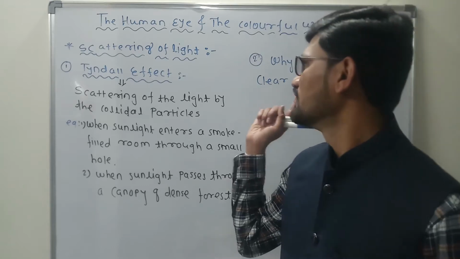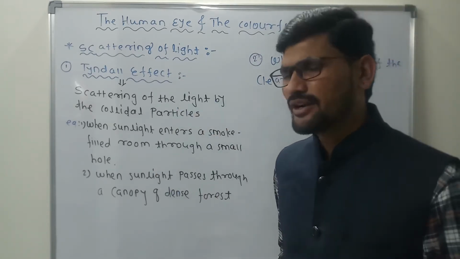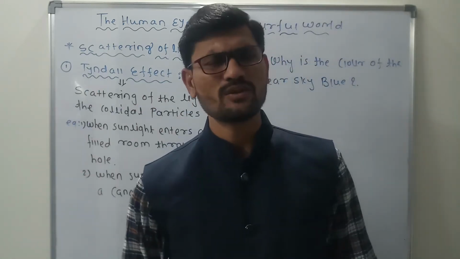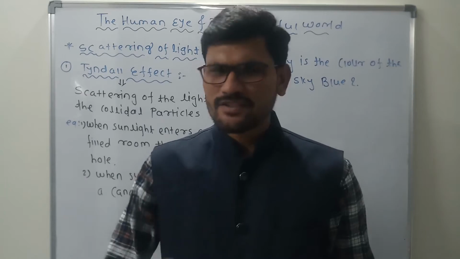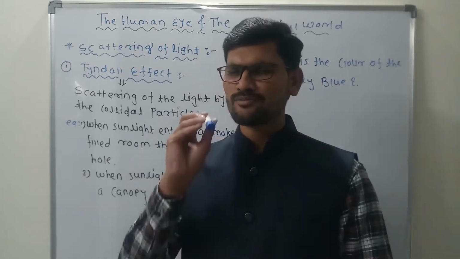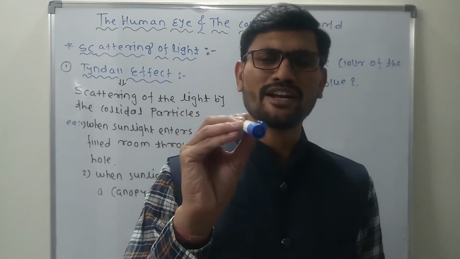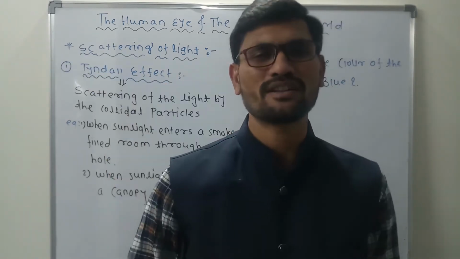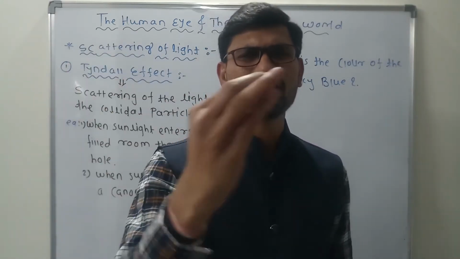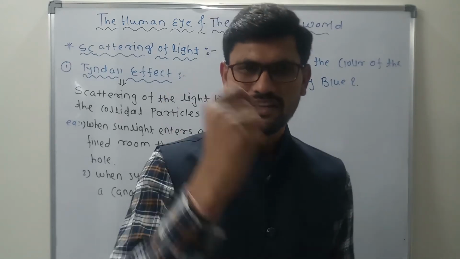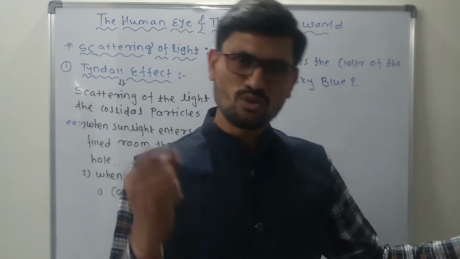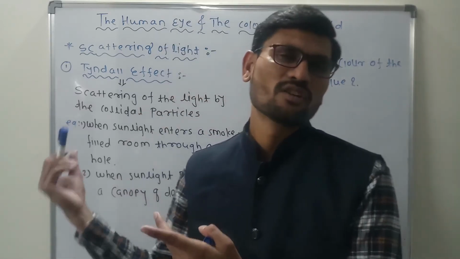The first one is what? Let us try to understand the Tyndall effect. Before understanding the Tyndall effect, what exactly is the scattering of light? It's very simple, students. The statement of the scattering of light can be mentioned as follows: if the light is traveling in a straight path and immediately gets deviated from its path, that concept is called the scattering of light. The deviation of light in its path because of collision with particles is called the scattering of light.